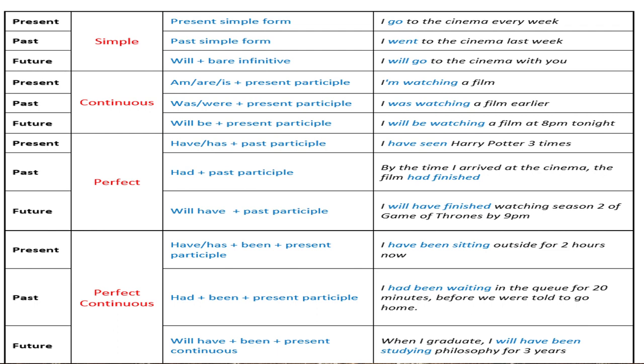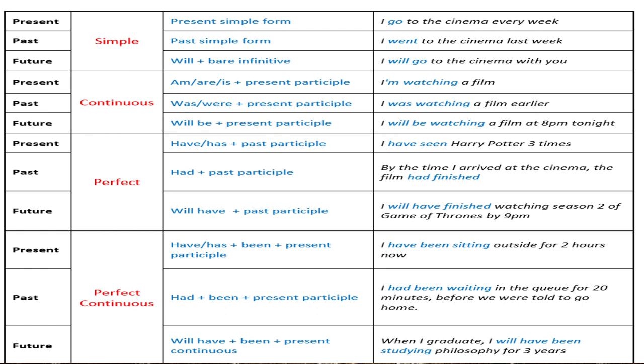I am giving the table over here so that you can understand how it works. कैसे वर्क करते हैं. सिंपल प्रेजेंट में हम लोग क्या क्या यूज करते हैं. सिंपल प्रेजेंट में हम लोग सिर्फ one subject plus one main verb, and that verb is in the base form. उसका base form ही होना चाहिए, कोई past form नहीं होना चाहिए. That means I go to cinema every week. Here I is the subject and go is the base verb. I read a book. I is the subject, read is the verb.